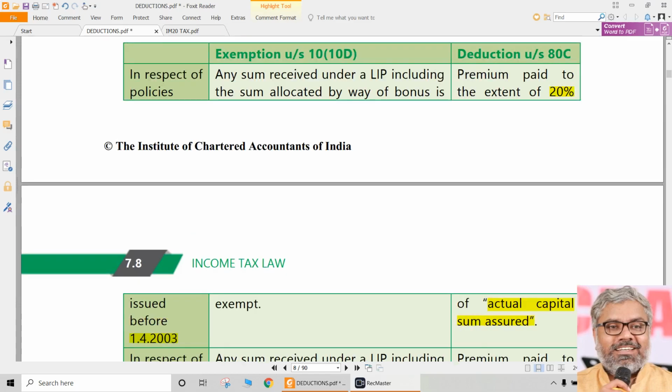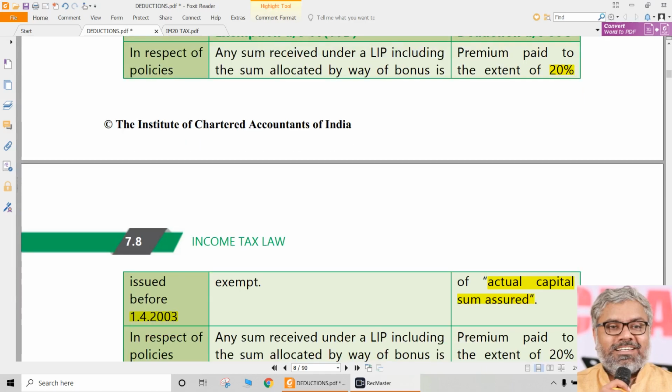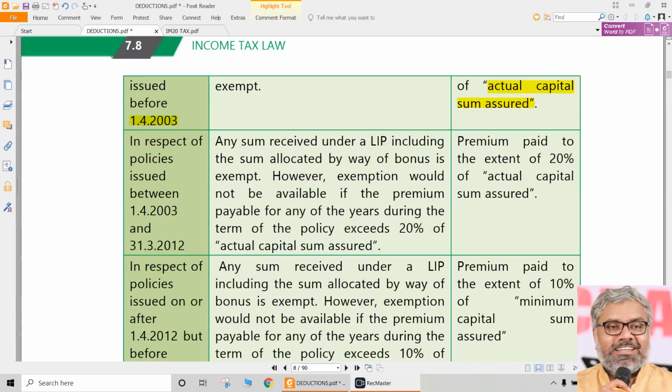What is the restriction? The premium paid should not exceed 20% of the sum assured. If a policy is taken for 10 lakhs, the periodical premium paid in any one year should not exceed 2 lakh rupees. That is the 20% restriction you should remember for policies issued before 1/4/2003.